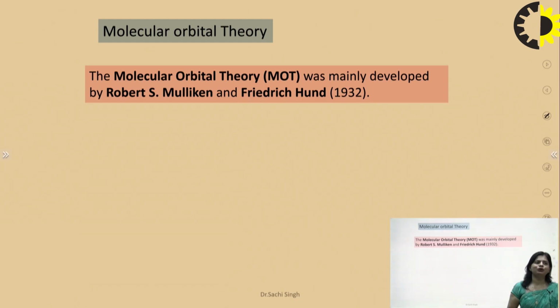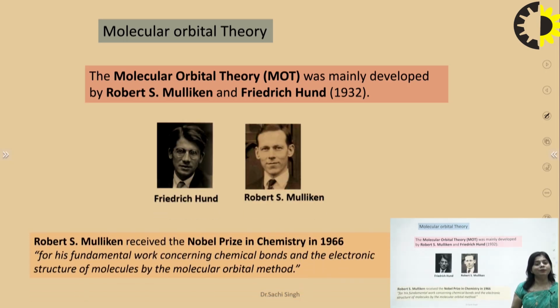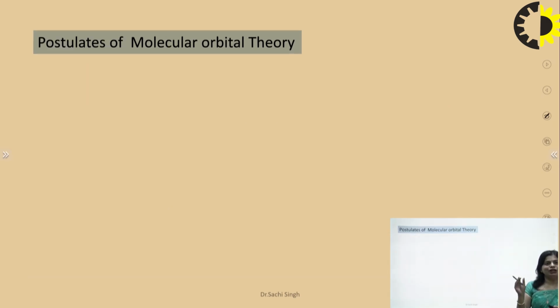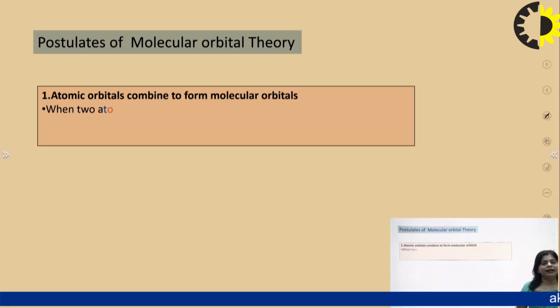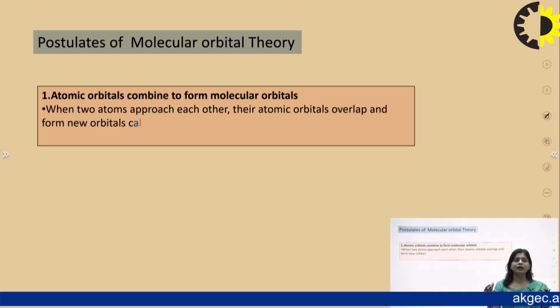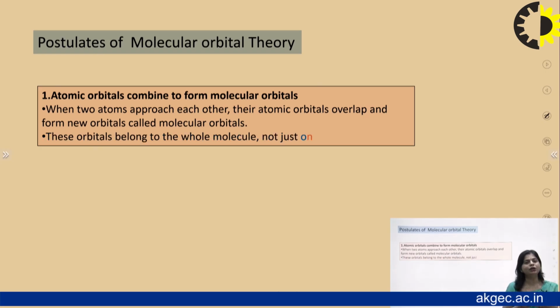Molecular orbital theory was first developed by Robert S. Mulliken and Friedrich Hund in 1932, and Robert S. Mulliken received the Nobel Prize in Chemistry in 1966. In molecular orbital theory, when two atomic orbitals combine, they form molecular orbitals. After combination, the individual identity of each atomic orbital is completely lost. When two atoms approach each other, their atomic orbitals overlap and form new orbitals.